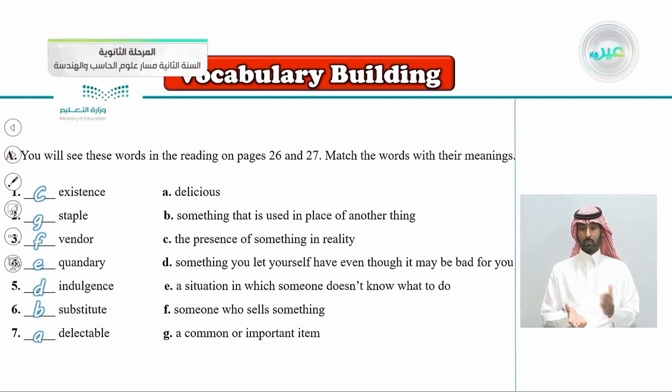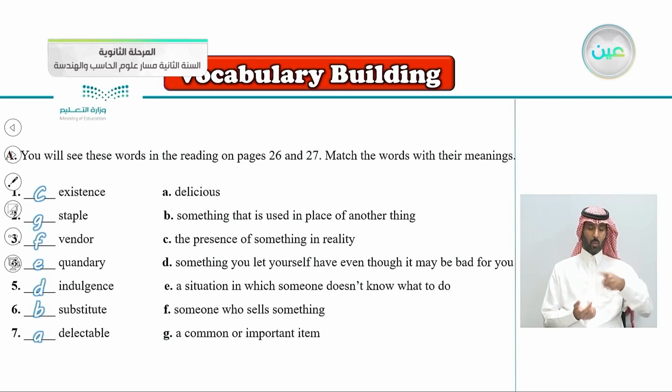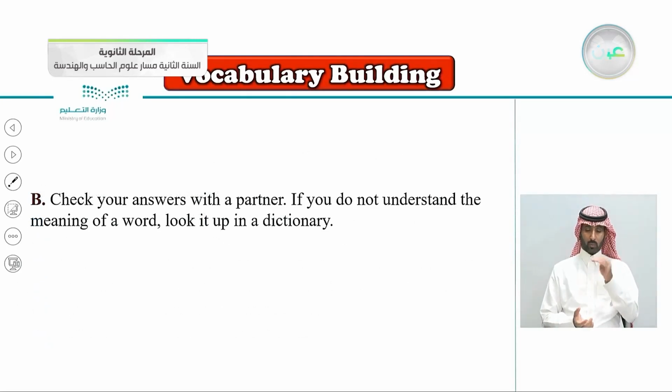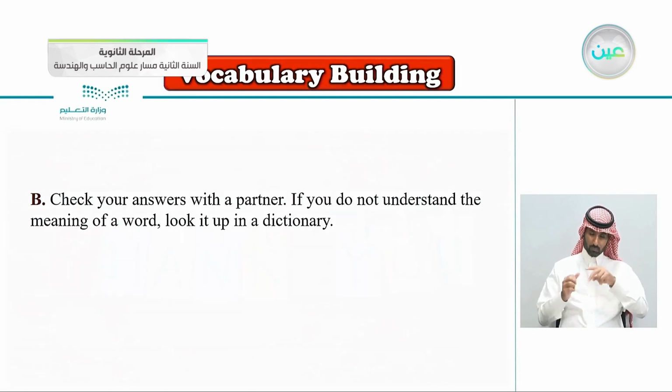So now we know: existence, C, the presence of something; staple, G, an important item; vendor, someone who sells something; quandary with E, a situation where you don't know what to do; indulgence with the letter D, something you let yourself have even though it's bad for you; substitute, to put one thing in place of another thing. Delectable means delicious. Check your answers with your partner. If you don't understand the meaning of a word, look it up in a dictionary.